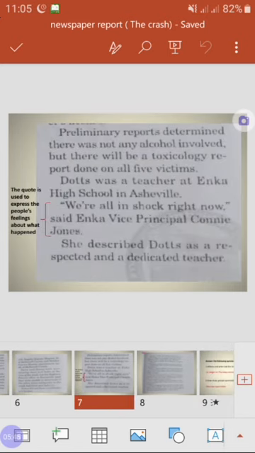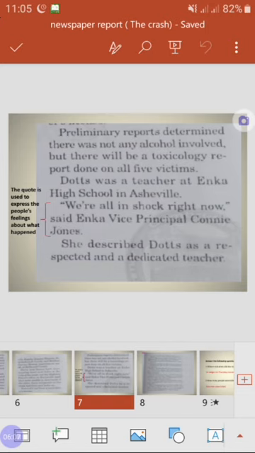Preliminary reports. Preliminary means the initial or the first reports determined there wasn't any alcohol involved. So it means that they were not drunk. But there will be a toxicology report done on all 5 victims. A toxicology means a scientific study of poisons. So they are going to make sure that these people were not poisoned.